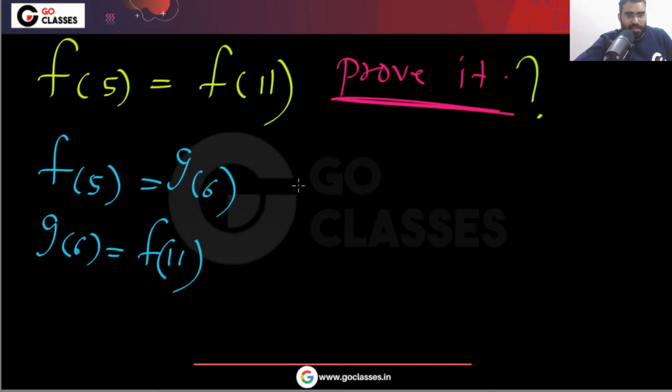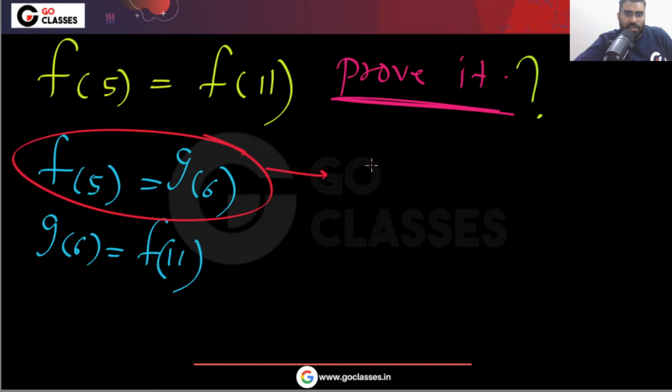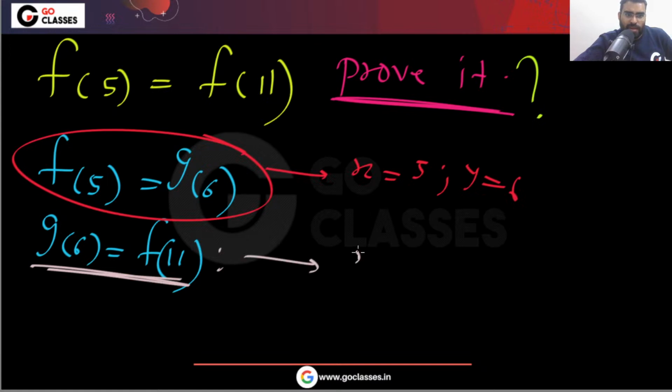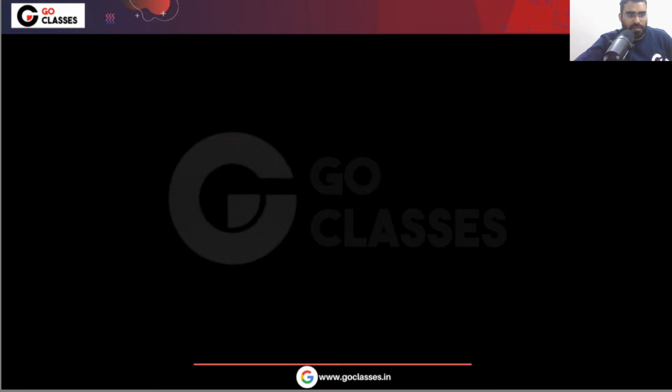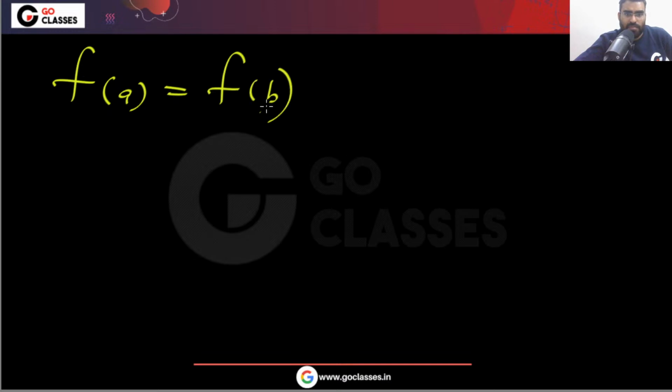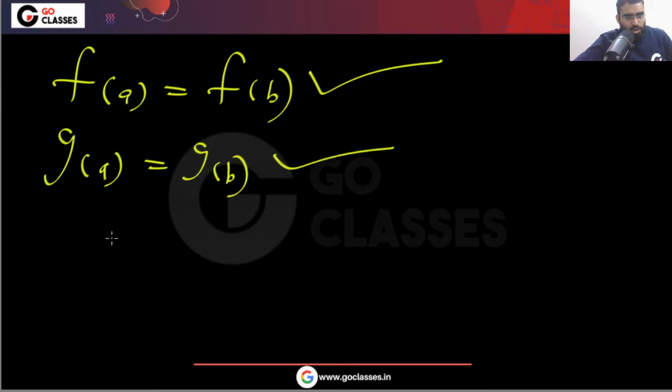Okay, right. So basically here I am taking x equal to 5, y equal to 6. And here I am taking x equal to 11, y equal to 6. So what I have done, I have proven that f(5) is equal to f(11). So actually you can prove that it will always happen, f(a) will be equal to f(b). It will always happen, g(a) will also be equal to g(b). It will always happen.